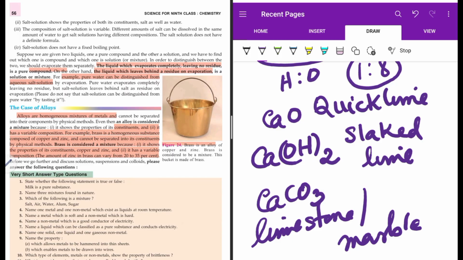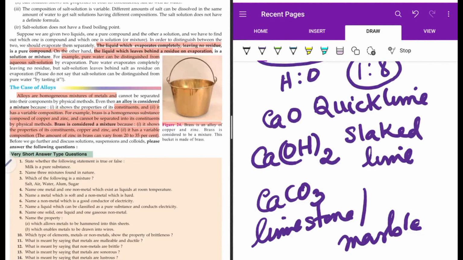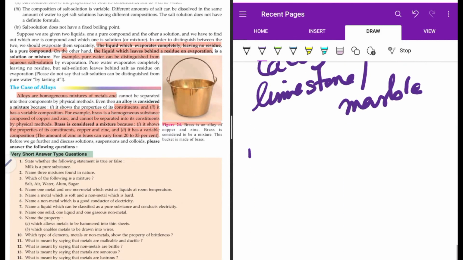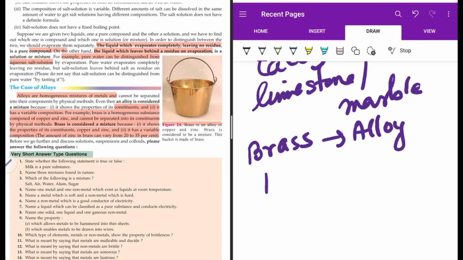It shows the property of variable composition. For example, brass is a homogeneous substance. Brass is an alloy, and an alloy is a homogeneous mixture. What does brass contain?